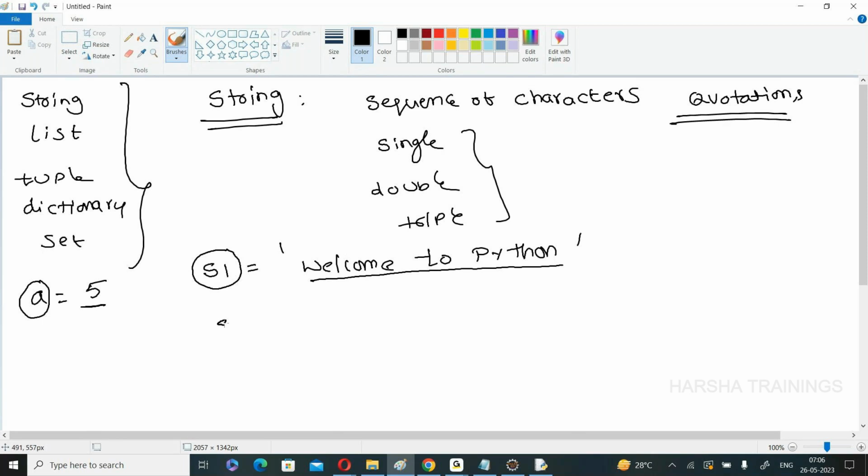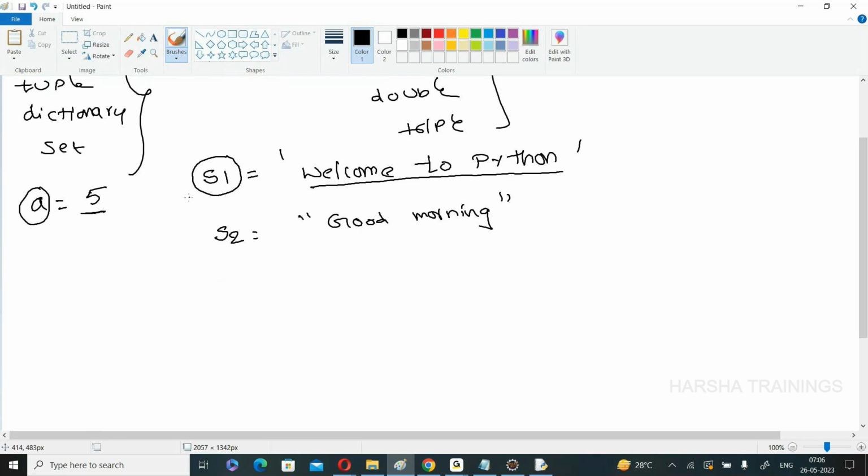Or you create S2 equal to a second string, suppose good morning, within double quotations, also possible. Compulsorily, once you create a string, you need to assign it to some variable. S1 is created within single quotation and S2 within double quotations; you can take any type of quotation. First I will explain these two, later I will move to triple quotation.